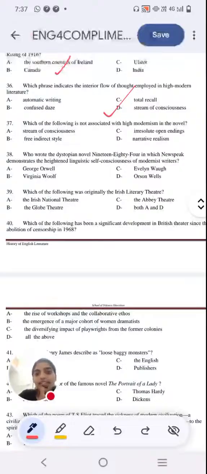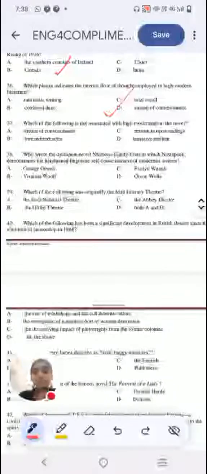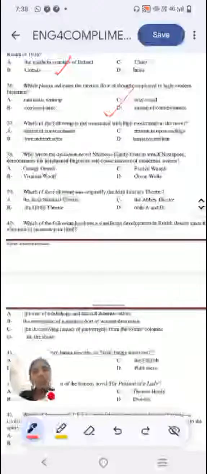So let's analyze. You think about modernism, modernist work. Stream of consciousness is a characteristic. Open endings: it is always open to interpretations. When we read a work like Mrs. Dalloway, our opinions are completely subjective. So C is also a characteristic. We want to know which is not a characteristic. So A and C is not our answer.